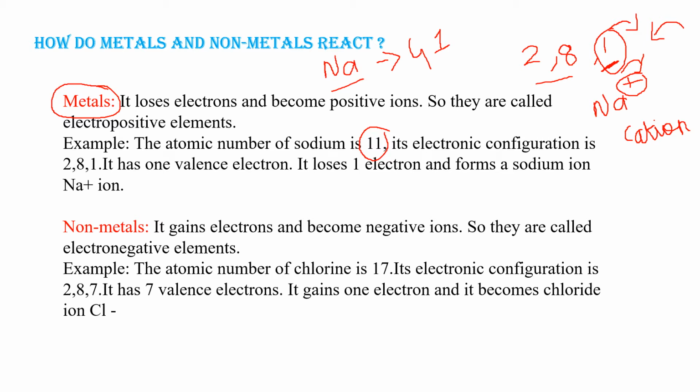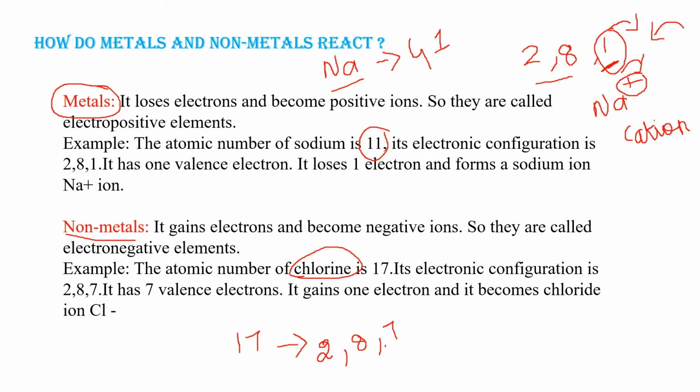If you take, for example, in case of non-metals, chlorine. What is the atomic number of chlorine? It is 17. So how will you write the electronic configuration? 2, 8, 7.